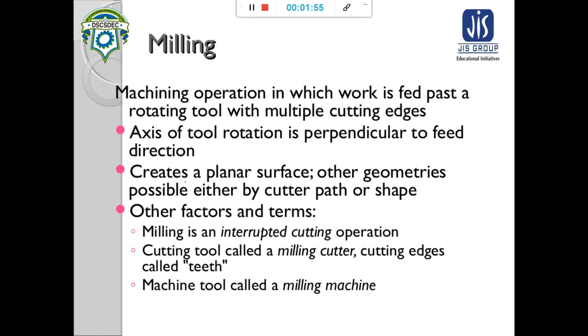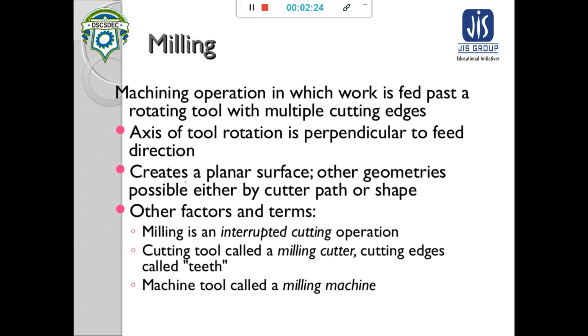So again, what is the primary cutting motion in case of milling? The primary cutting motion is the rotary motion of the milling cutter, and the feed motion is the reciprocating motion of the workpiece.